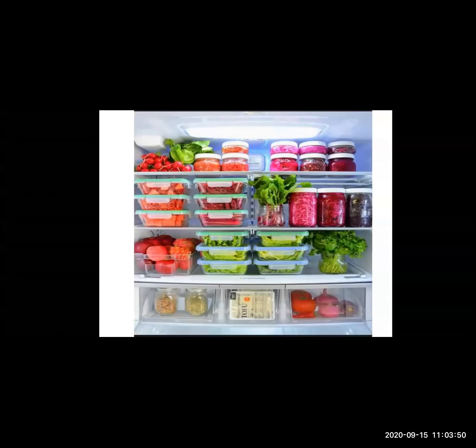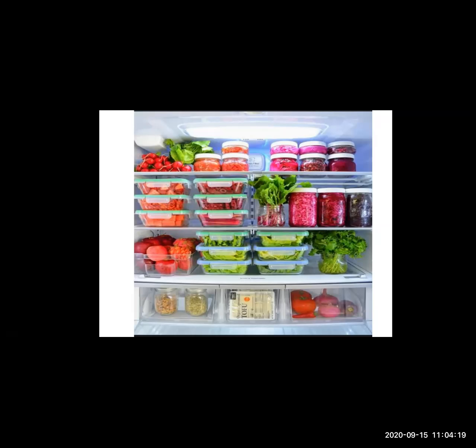In the refrigerator you must be seeing that your mama keeps different types of fruits and different types of vegetables. Yes, meat, poultry, fishes, everything is kept in the fridge. When you open your fridge, you must be seeing different types of dal, pulses, and all these things kept in your fridge.